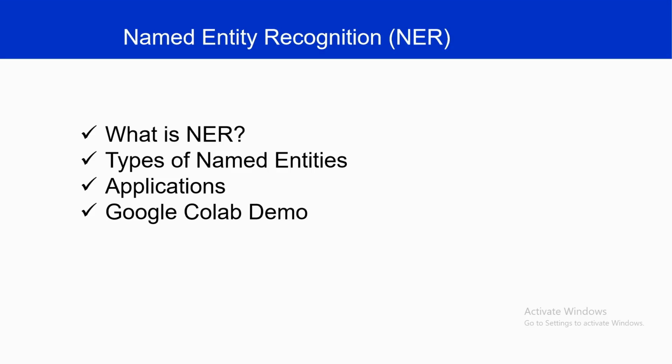In our previous video, we learned about part of speech tagging, where every word in a sentence was assigned a grammatical category such as noun, verb, adjective or adverb. In today's video, we are going to learn another important concept in NLP called named entity recognition. It is also known as NER. So NER helps computers identify important information from text such as names of people, organizations, locations, dates, time and money.